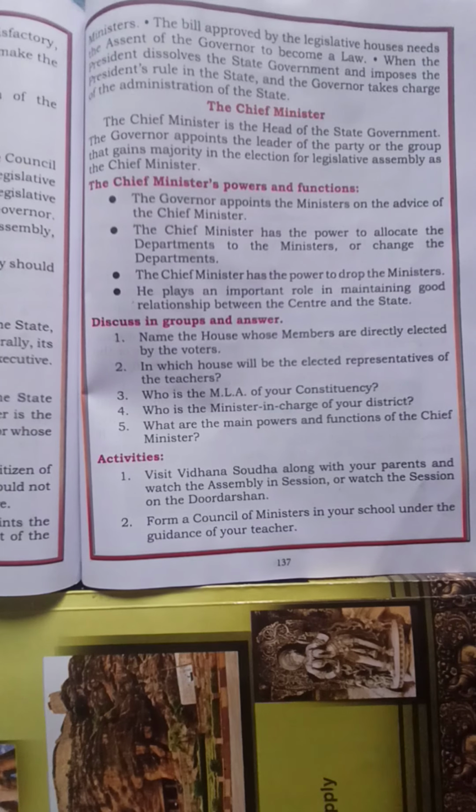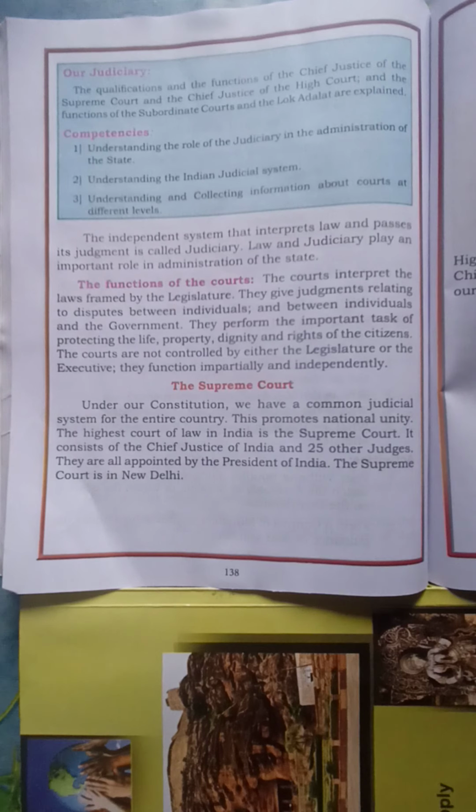So who appoints the ministers? The governor appoints the ministers on whose advice? The chief minister's advice. The chief minister has the power to allocate the departments to ministers or change the departments. The chief minister has the power to drop the ministers. He plays an important role in maintaining good relationship between the center and the state.